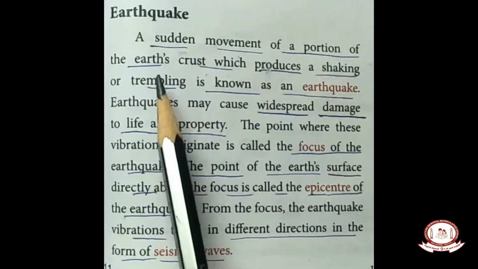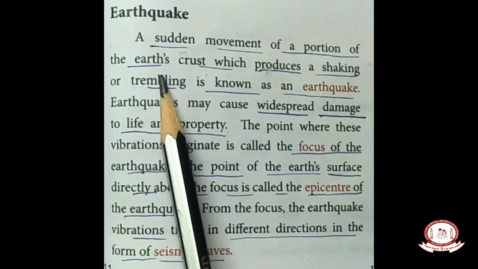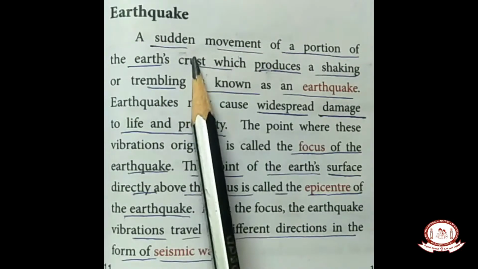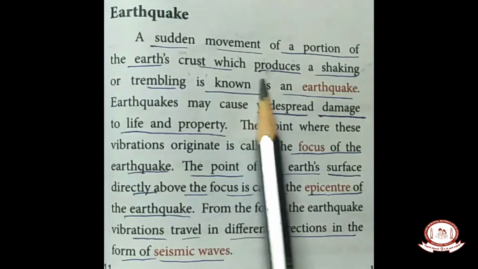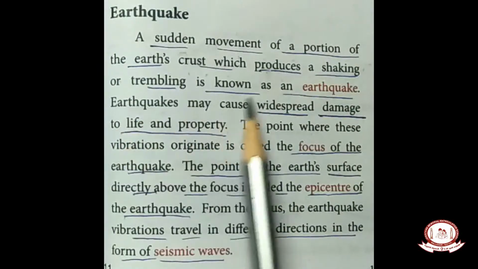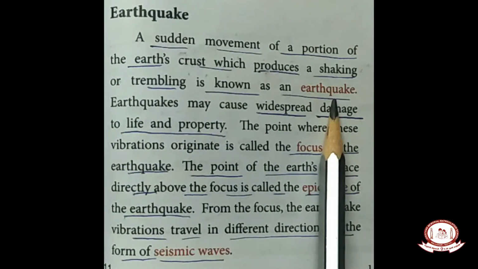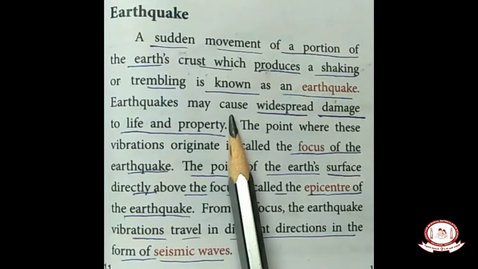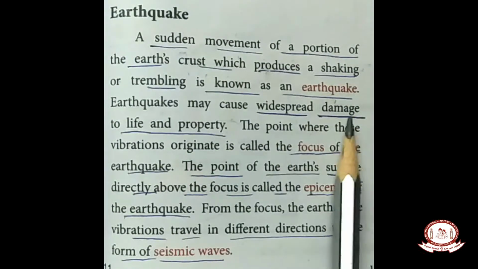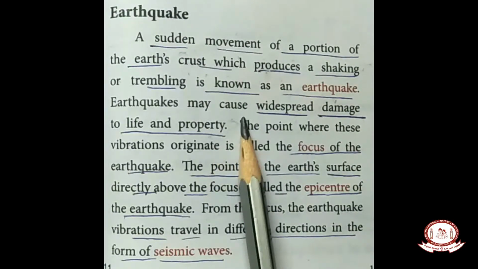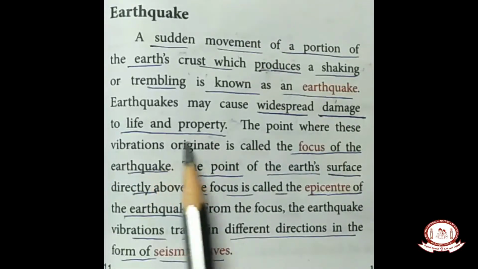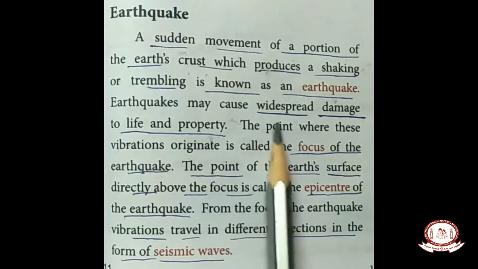Only a portion of the earth is shaking, not the whole earth. It's a sudden movement of a portion of the earth's crust which produces a shaking or trembling, known as an earthquake. If an earthquake happens, what happens? Widespread damage to life and property. The earthquake is one of the perishing events. Do you understand, children? Which cause damage to life and property. Damage means what?